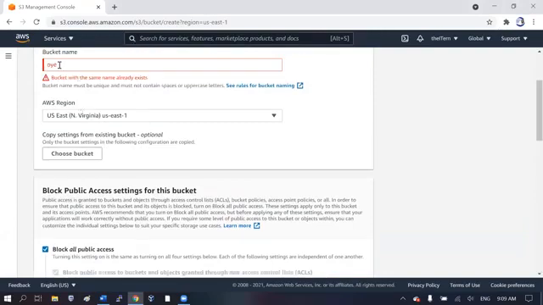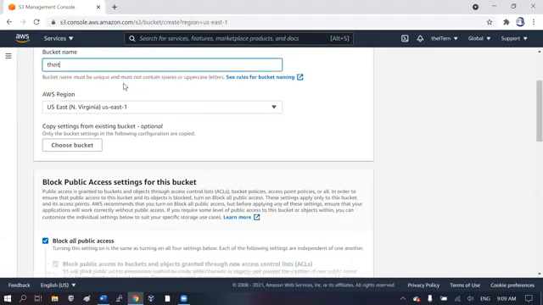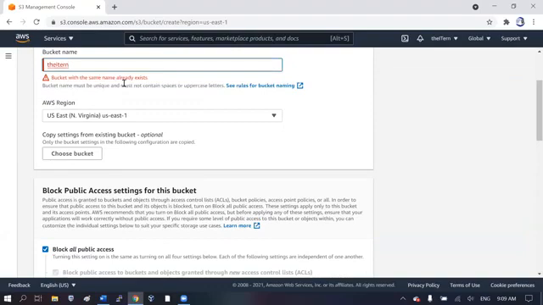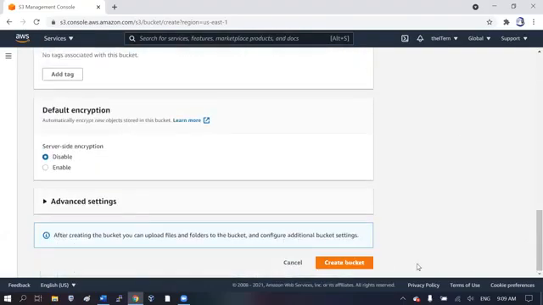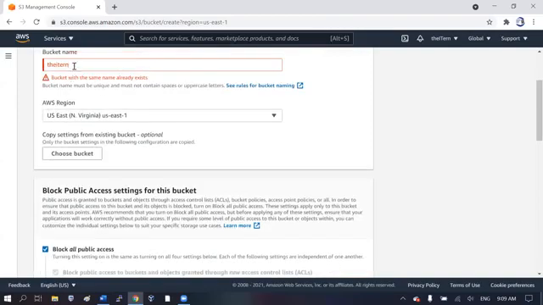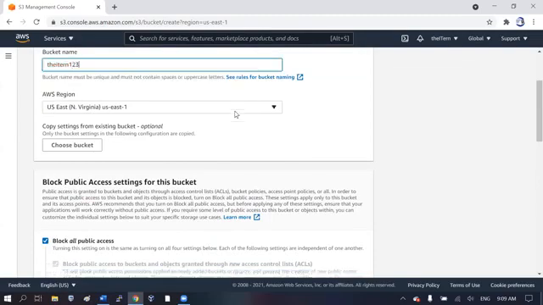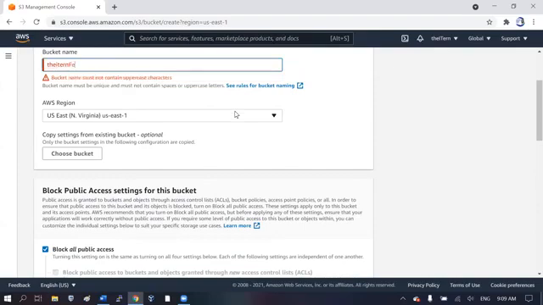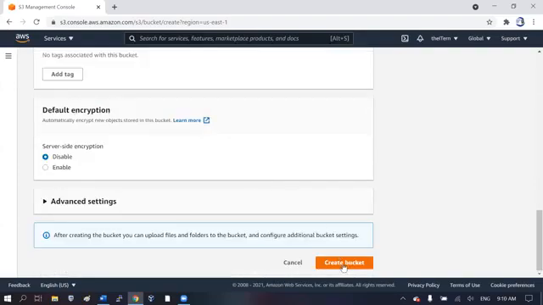Create bucket. It says Oye is not available. The name is already taken, so it has to be a unique name. Even if you say the item is not available, it's because I've already used it. So we'll have to use something like the item 1, 2, 3, or the item February. That's a unique name. I'm sure no one has taken it. So that's how to create a bucket.